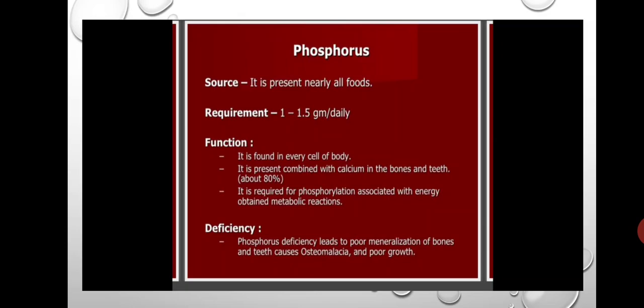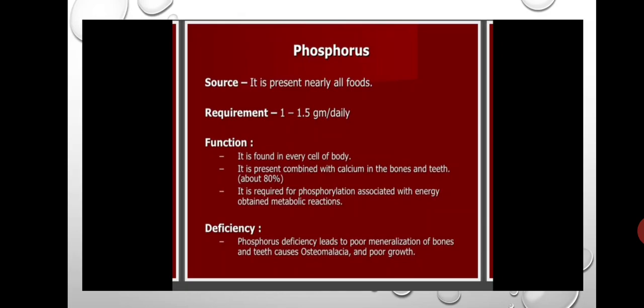About 80% of phosphorus is present in our bones and teeth. It is also required for phosphorylation associated with energy-yielding metabolic reactions, so phosphorus is also useful in metabolic reactions. These are the functions of phosphorus.